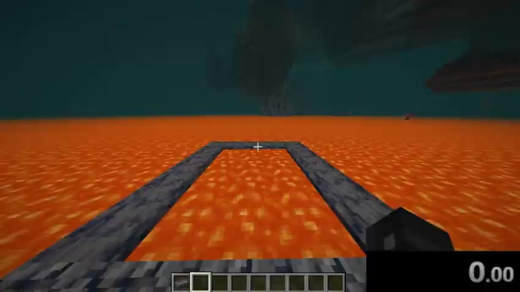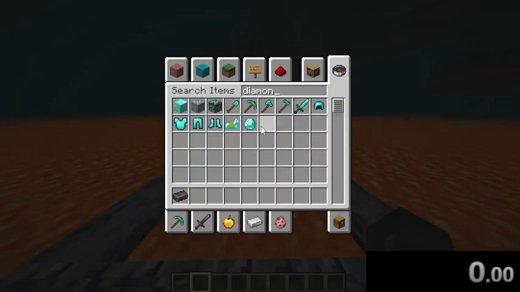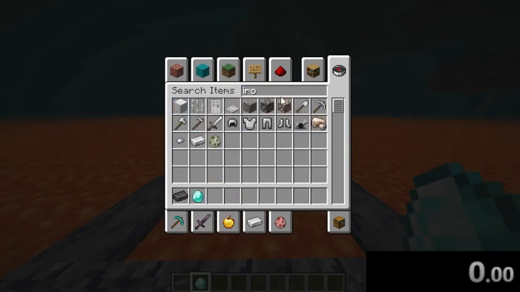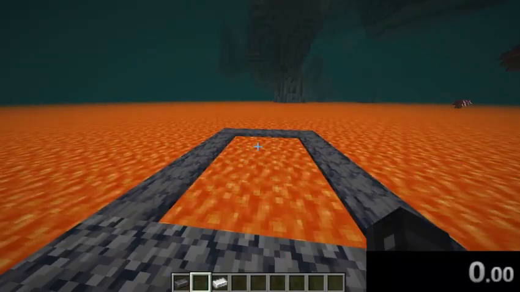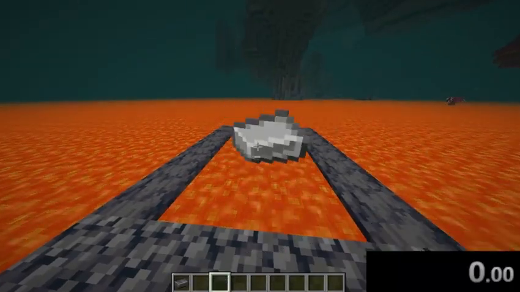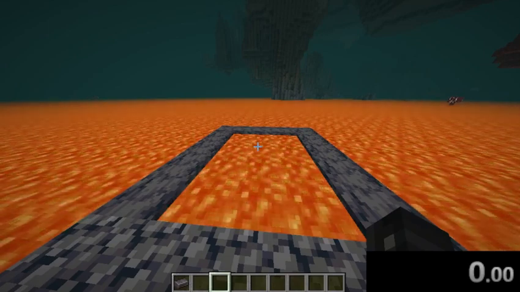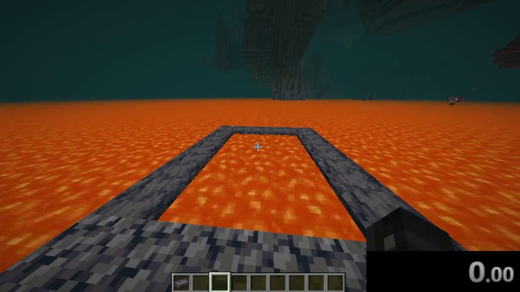By comparison, let's say you take a diamond and something like, let's say, iron. There we go. Throw these in lava. Oh, and they're both gone, incinerated, burnt.